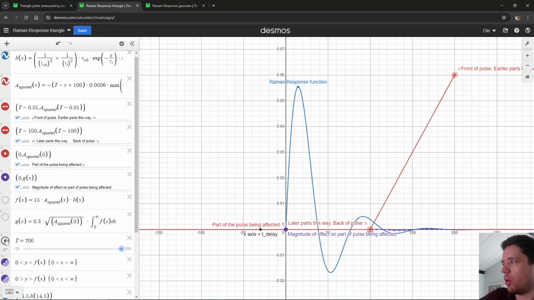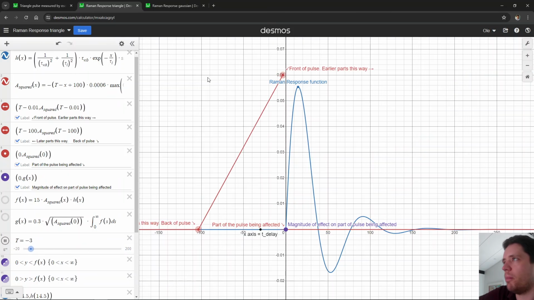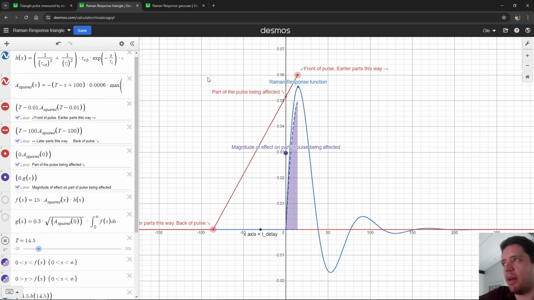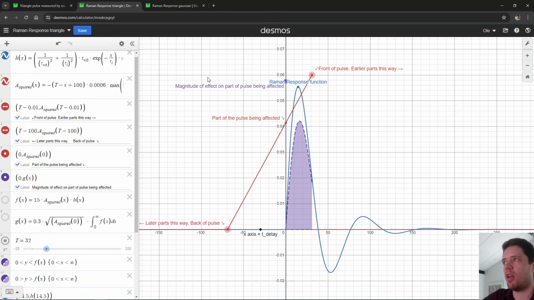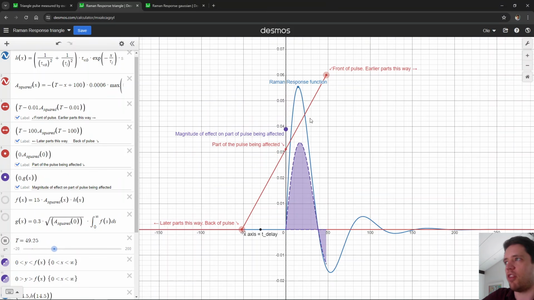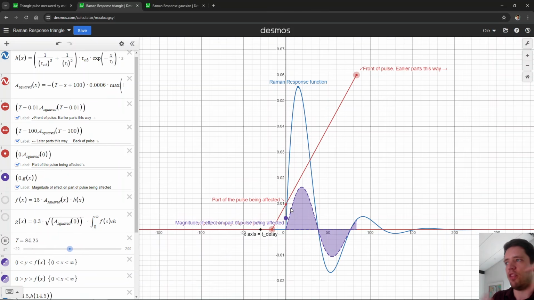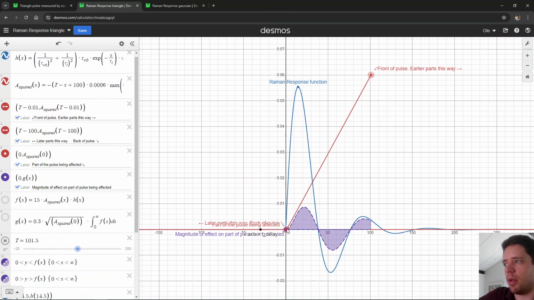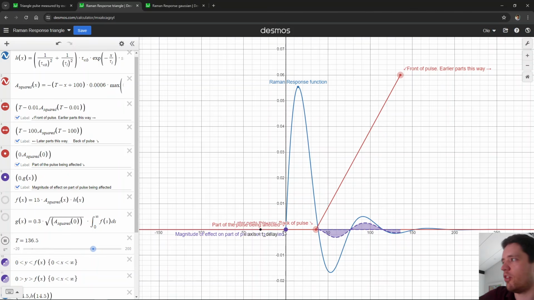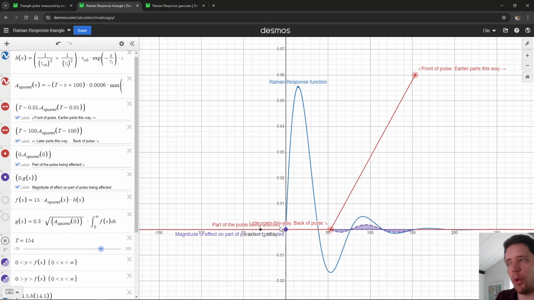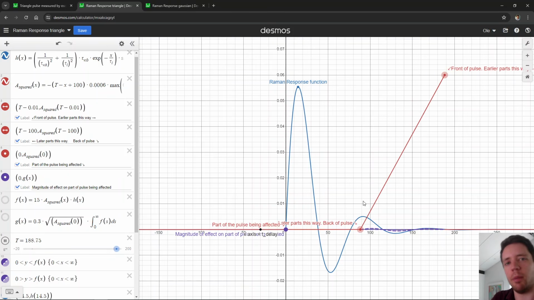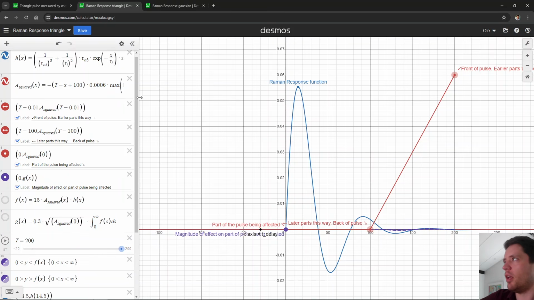I think we might actually be able to animate this, so let's take a look at that. So again, the front part of the pulse arrives and it begins to excite these Raman vibrations. That causes a big impact on this segment of the pulse, but as the pulse advances and dies down, these vibrations become less and less noticeable, and eventually the pulse is no longer there, even though the vibrations are present and slowly dying out. So I hope that gives you a picture of how the Raman response function interacts with the power of a pulse at different times in the past.